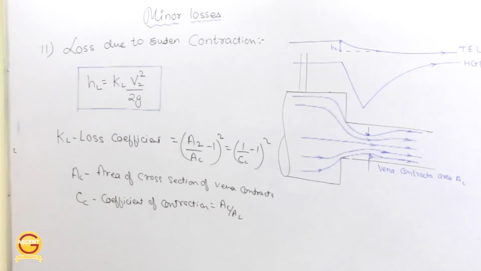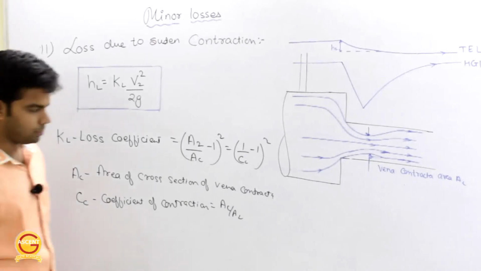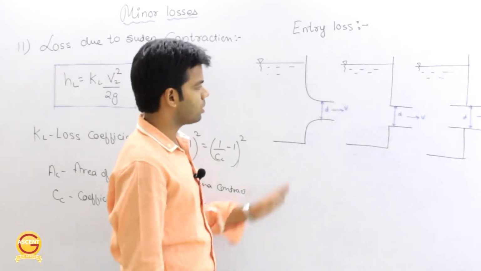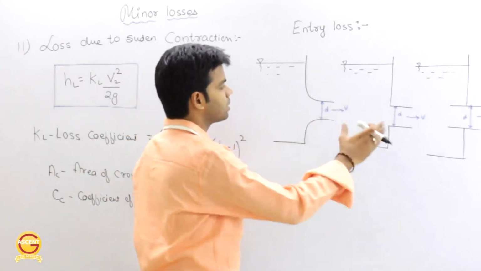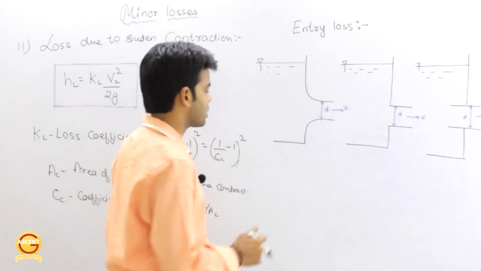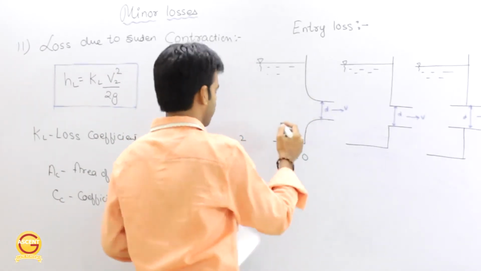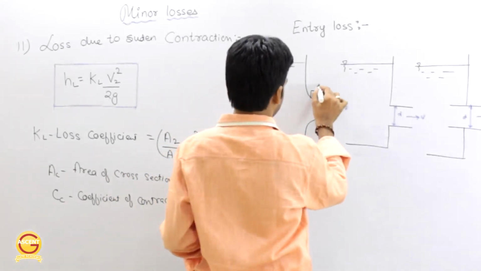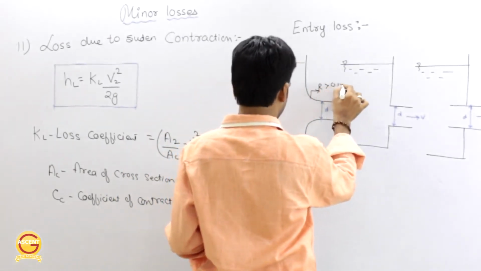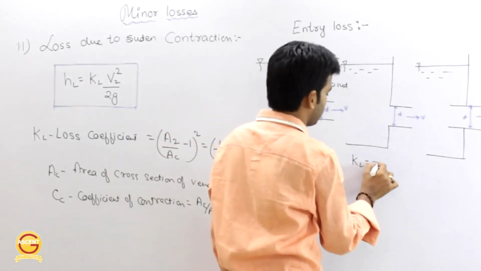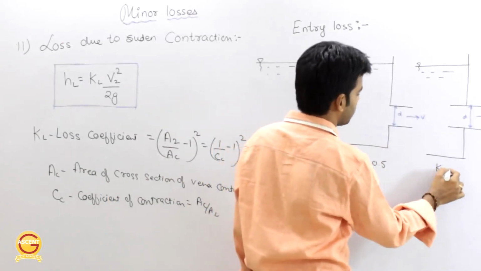Okay, and based on this we can determine entry loss, as we determined exit loss in the previous case. We can determine the entry loss now. Now these are different entries in the pipes. You can see here we will have different loss coefficients in all these different cases. Here the loss coefficient KL is equal to 0, where the radius R should be greater than 0.14 of D. Here the loss coefficient KL is equal to 0.5, and here the loss coefficient KL is equal to 1.